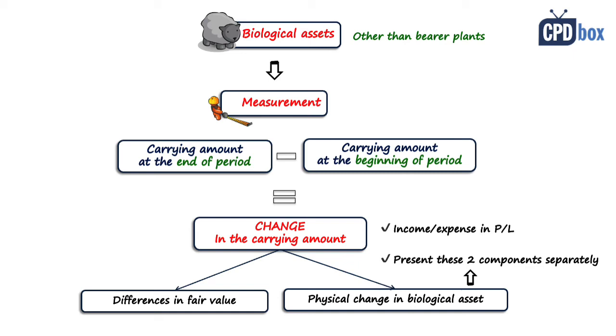Notes would be sufficient, but if it's an asset within the production cycle below 1 year, like chicken, then this presentation would not be useful and it's not required. And then a standard sets a few rules for presentation of biological assets. They're definitely a separate class in the statement of financial position, and you need to bring in more disclosure in the notes. That was the accounting for biological assets. Let's take a look at agricultural produce. The harvested product of entities' biological assets, for example, fruits, vegetables, milk, that's all agricultural produce.